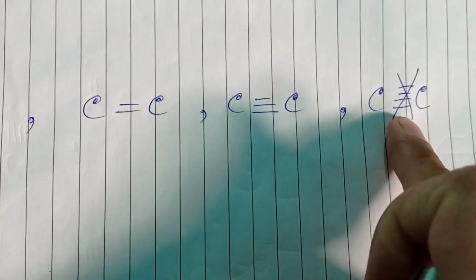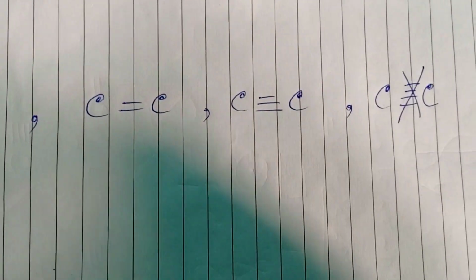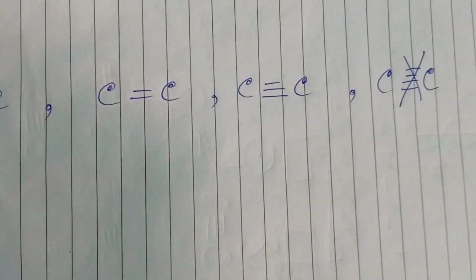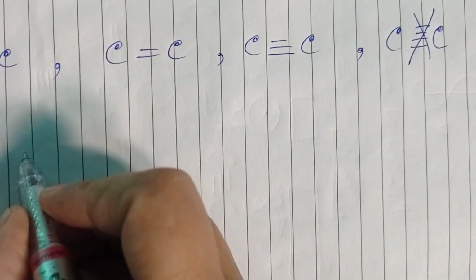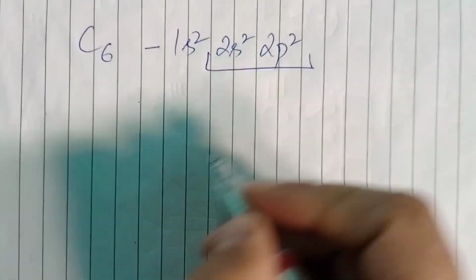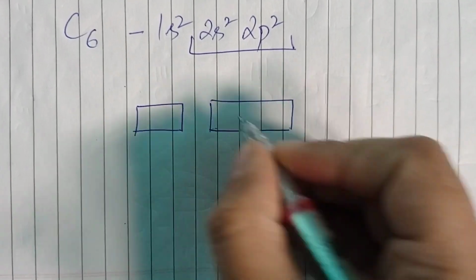Why? Many people give the reason for this. They say it is because of steric reasons, like both the nuclei will come closer to each other and will start repelling each other. But I'm not agreeing with this, because if I write the electronic configuration for carbon, it is 1s2, 2s2 and 2p2, right? These are valence orbitals, and if I draw their orbitals, it is like